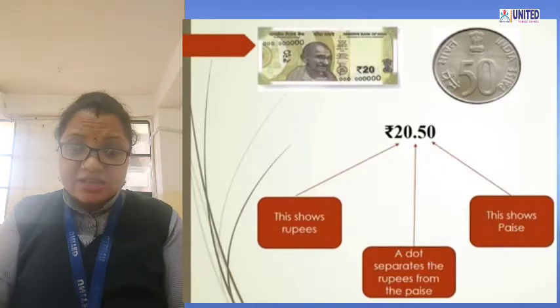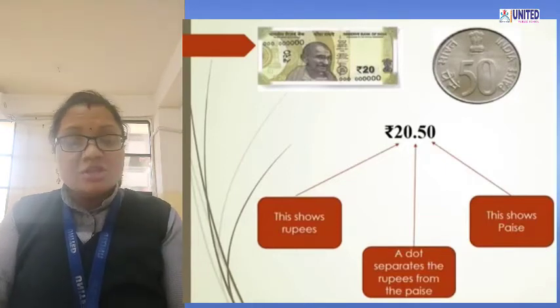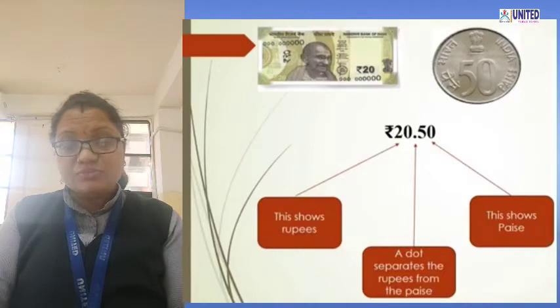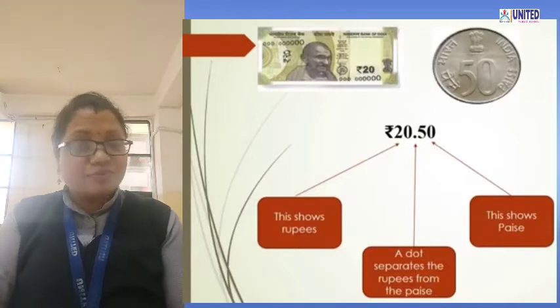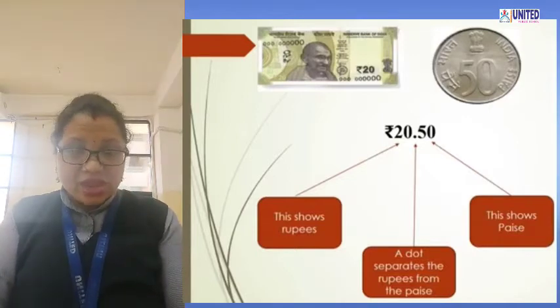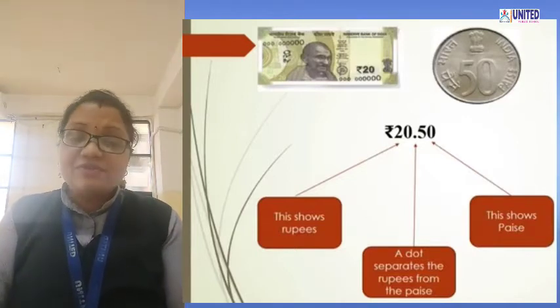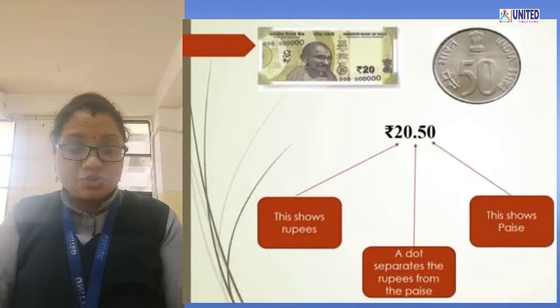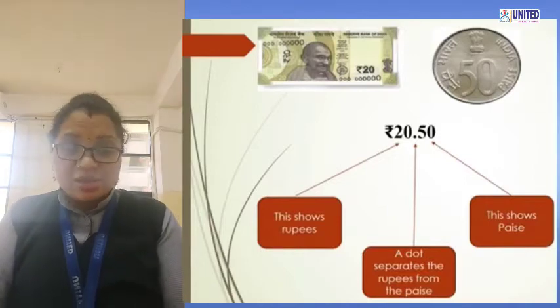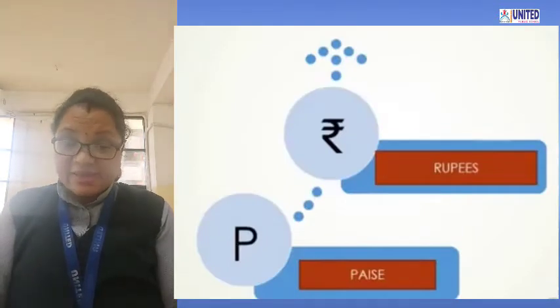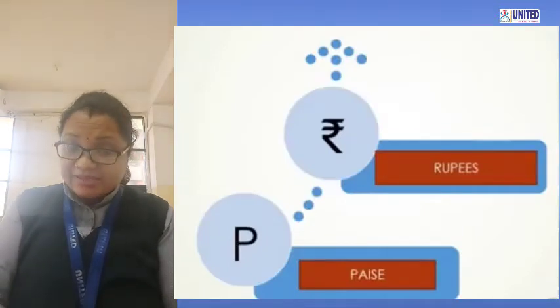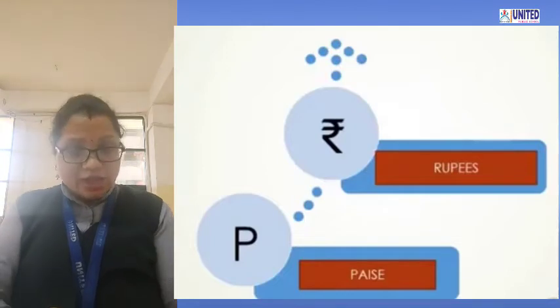Then how many rupees are there? 20 rupees, so I write 20. Then a dot. What does the dot do? The dot separates the rupees from the paise. Then I write 50. So 50 shows that it is paise. Okay, students, so rupees is a big value and paise has a low value.